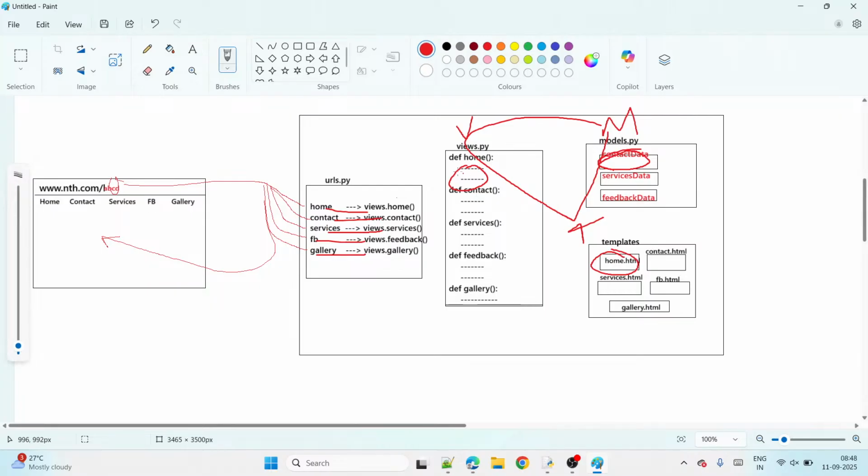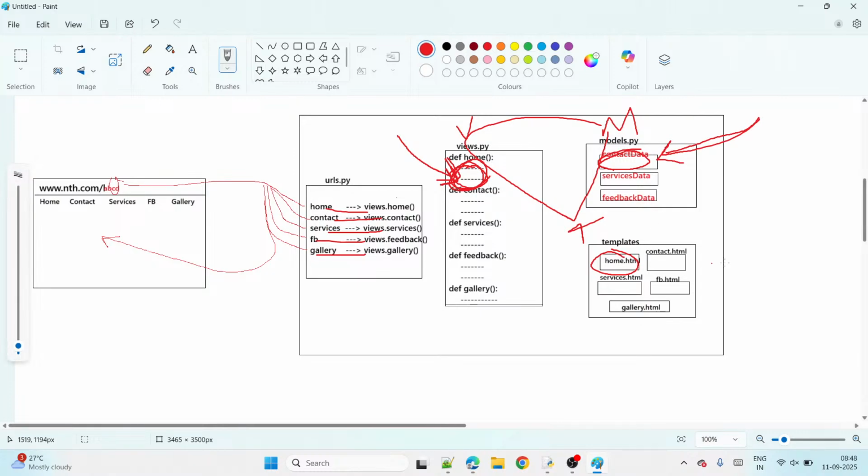In the views, we write the main logic, meaning business code. That is called what? Business logic. By using pure Python here, right? Python code. In the models, what do we write here? We write the models code, meaning database tables code.